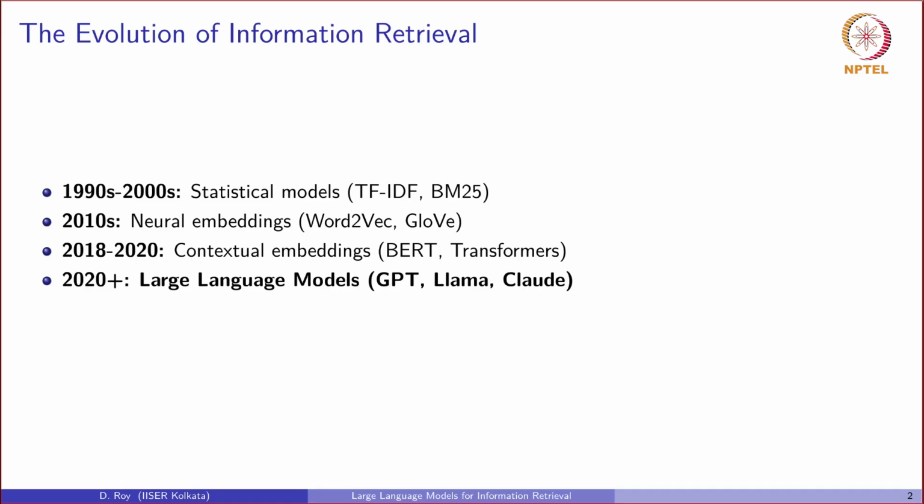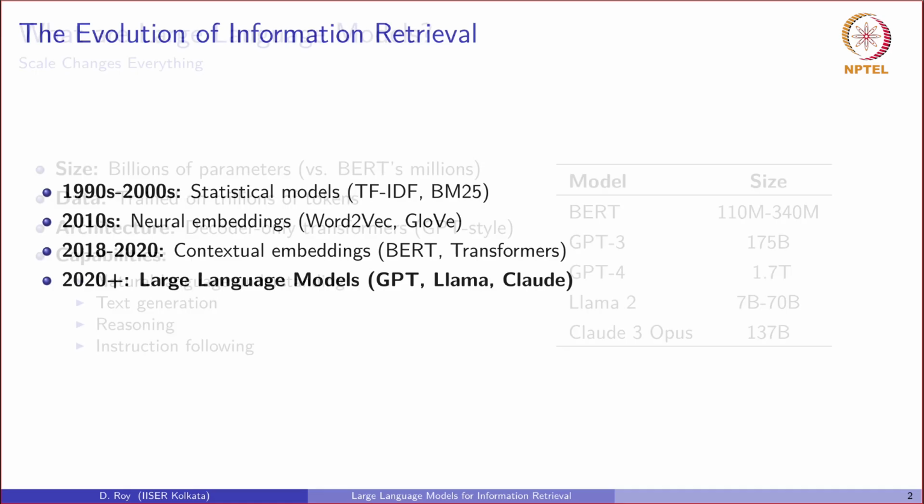Recently, the advent of transformers and BERT marked another leap, which introduced deep contextual understanding. These models allowed us to understand that the word bank could mean very different things in different contexts. Now we stand at the latest frontier, the era of large language models. These models are not just an incremental improvement, they represent a fundamental shift in capability, blending deep understanding with generative power to redefine what's possible in search.